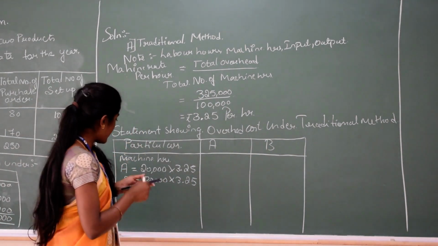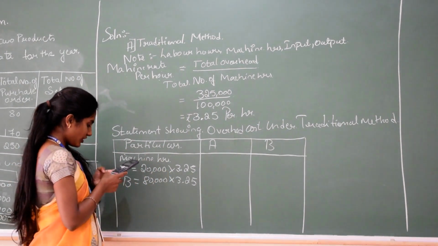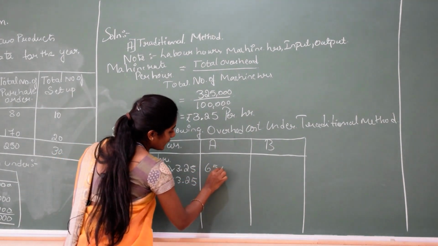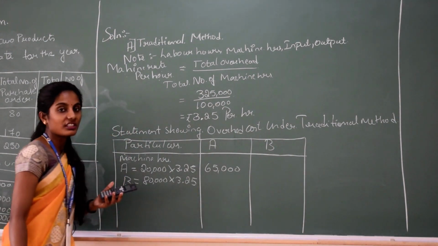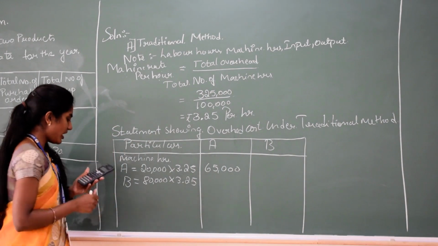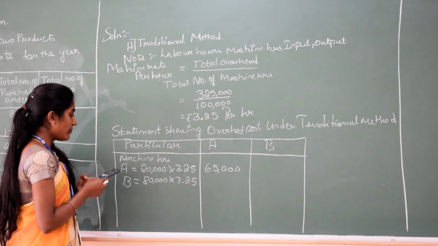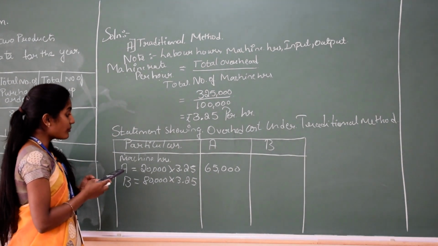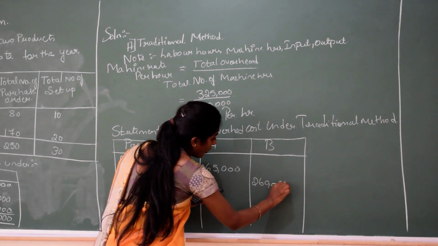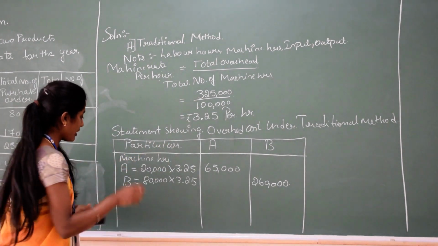Now you can calculate: 20,000 multiplied by 3.25 is 65,000. That is the machine cost for product A. For B, 80,000 multiplied by 3.25, the machine rate per hour, the cost will be 2,60,000. That is the cost for product B.